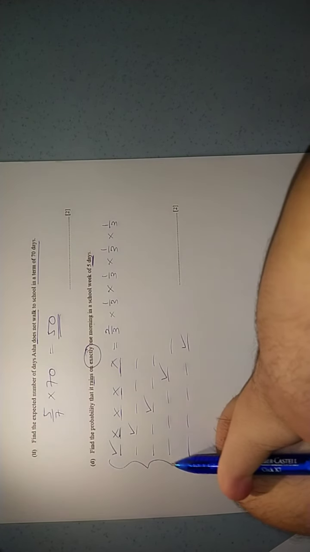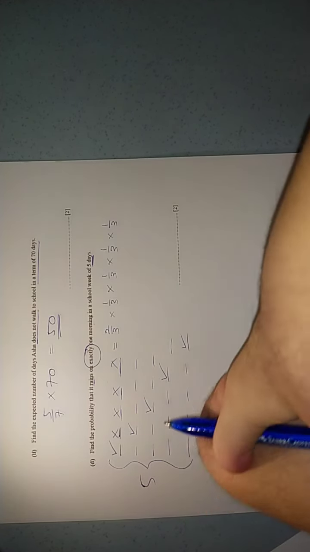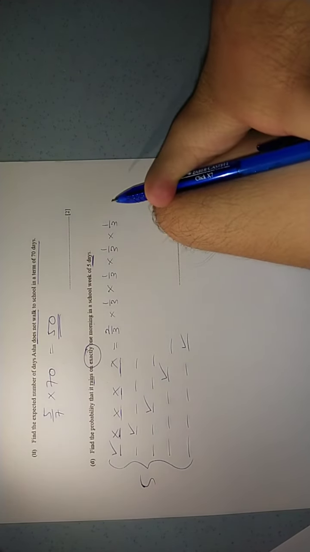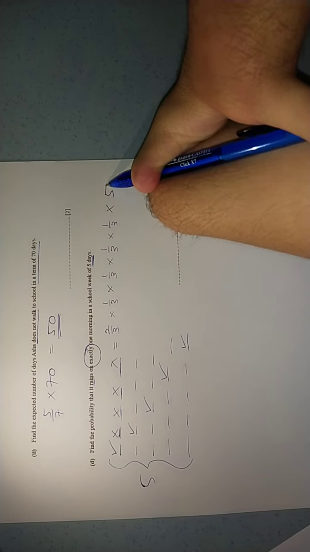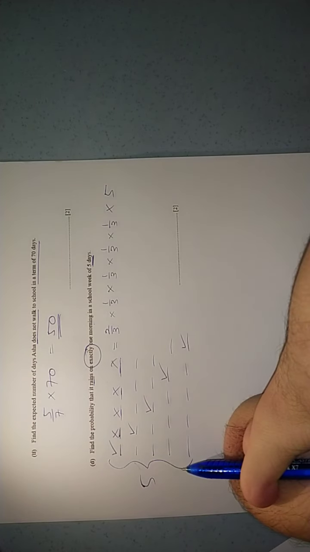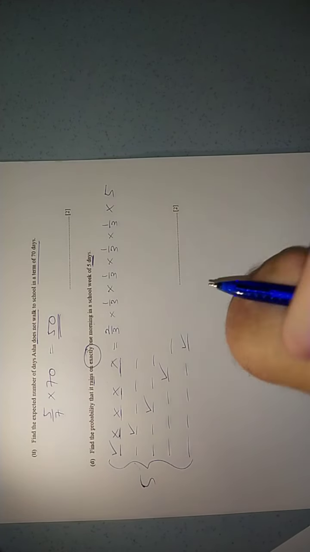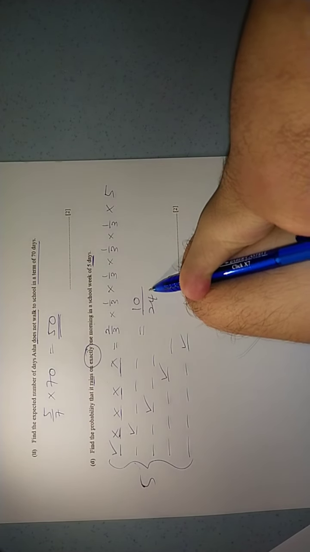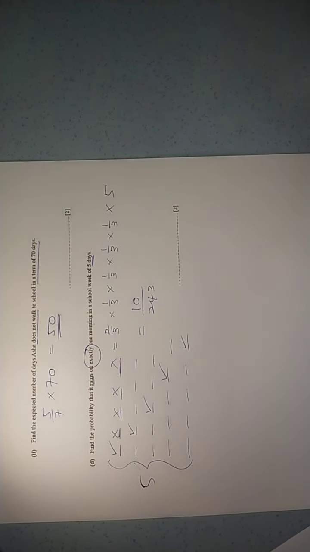So the total is 5 possible combinations. So we just multiply this by 5. Okay, why do we multiply by 5? Because there are 5 possible combinations of them. Okay, so when you press the calculator, the answer is going to be 10 over 243. So this is the probability that it rains on exactly one morning in the school week of 5 days.